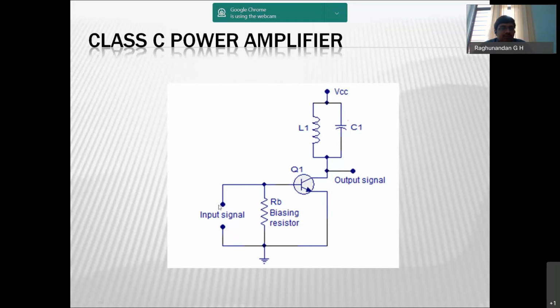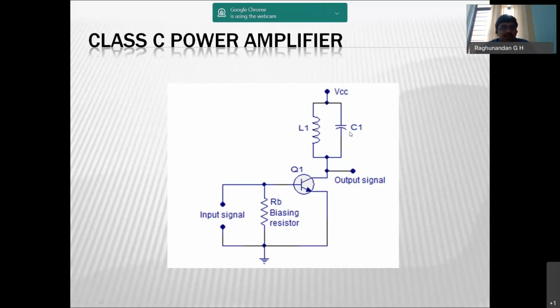So here whenever an input signal is given, again the inductor is going to charge first. It is going to get energized, and it is going to store the energy in the form of magnetic field. Once this is stored to the maximum extent, it is going to discharge, and the capacitor will start charging to the peak value.